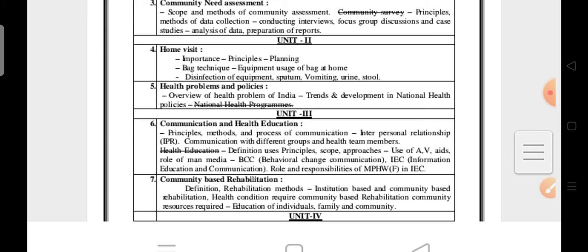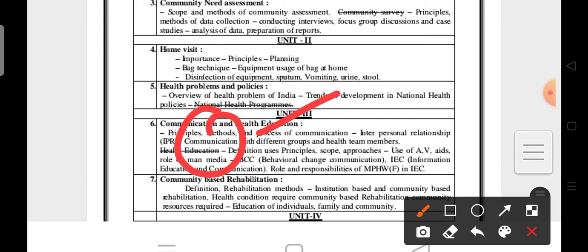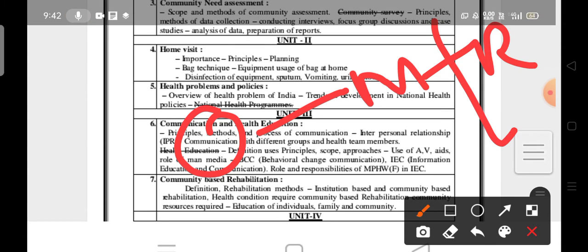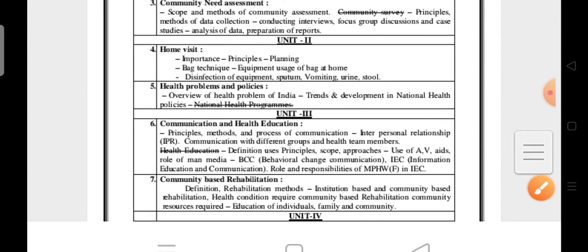The sender sends the message to the receiver with the help of the channels. This is the process of communication. Okay, this is also important. Next, health education. Health education means what? Benefits of health education, principles of health education, AV aids. AV aids are also very, very important.